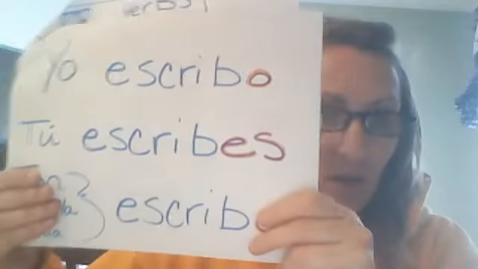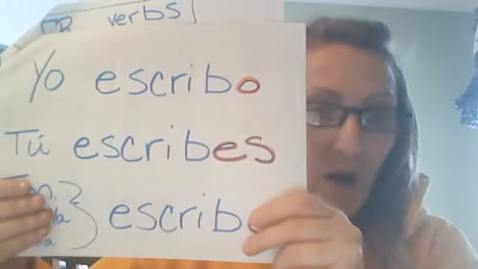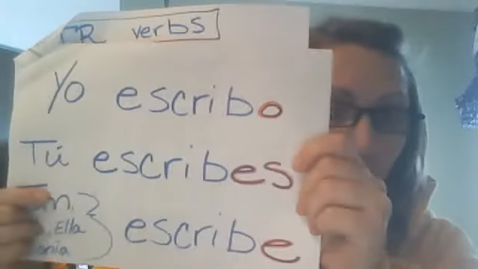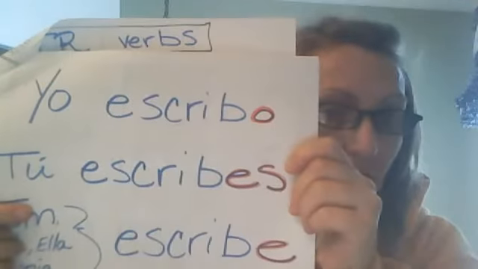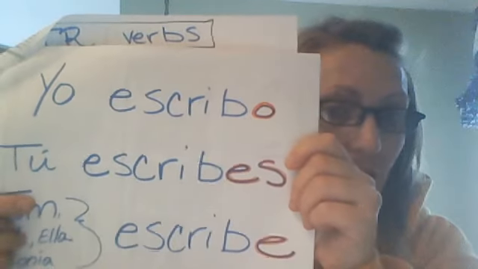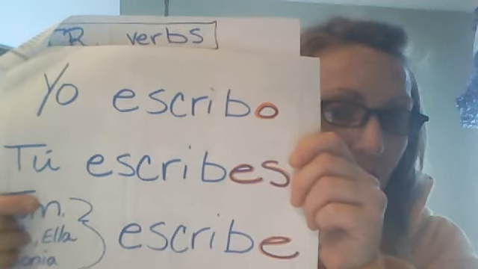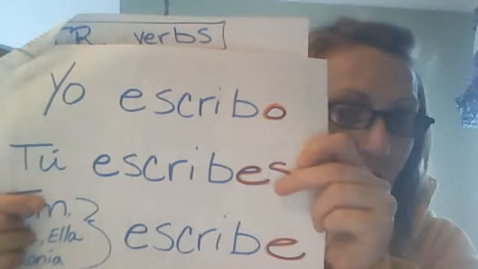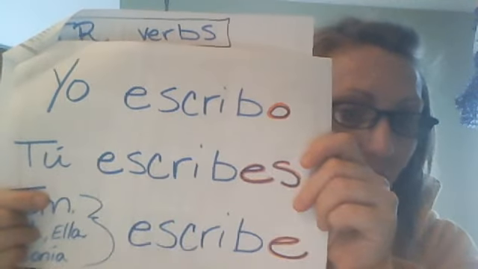Entonces, how do we talk about things that I do or things that you do, when I write or you write? We need to conjugate our verbs. So, our example con escribir, to write: when I say I write, yo escribo. That O on the end is indicative of first person, I do it. Tú escribes. That ES on the end, that S and that ES, is indicative of something that you do.